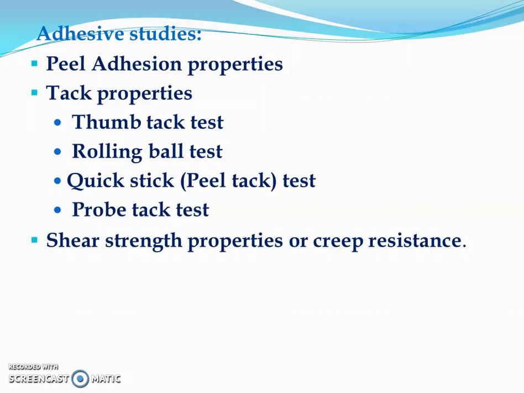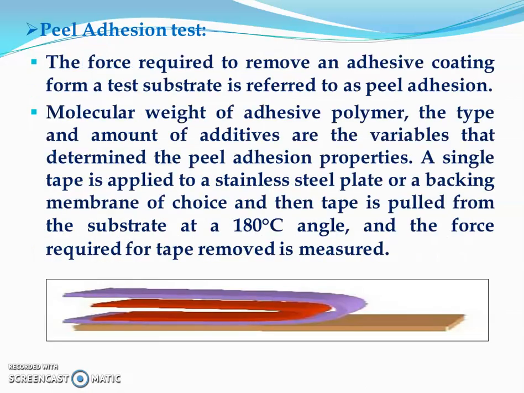So it includes peel adhesion properties, that is the tack properties: thumb tack test, rolling ball test, quick stick test, probe tack test, and the shear strength properties or the creep resistance.